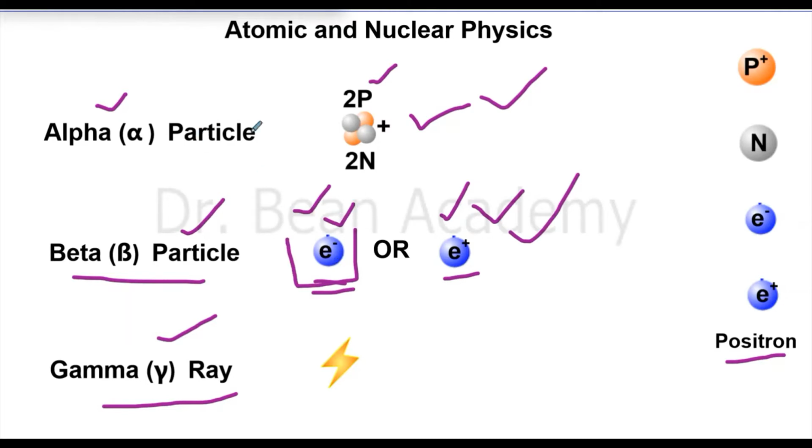So we can say that an alpha particle has a positive charge, a beta particle has a negative charge, and a gamma ray has no charge. An alpha particle has a mass, of course, the mass of 2 protons and 2 neutrons. It is of course a heavier particle. A beta particle has only the mass of an electron, so it is lighter than an alpha particle, right? And a gamma ray has no mass at all, so it is the lightest of these three particles, and it has no charge as well. So next we will move to the properties of these particles.